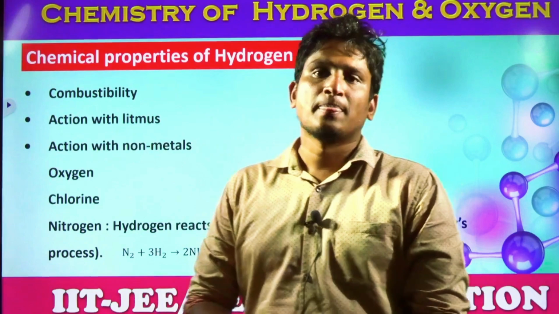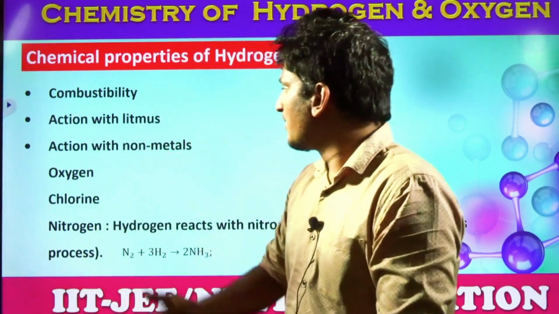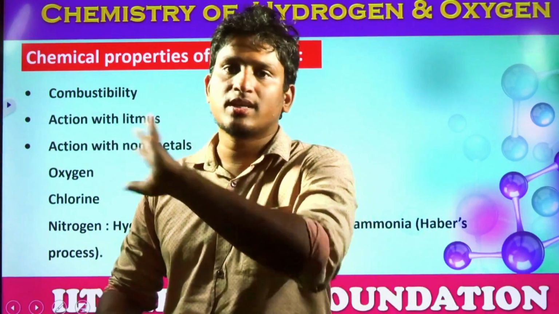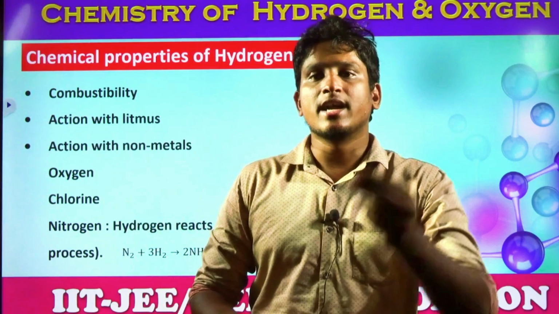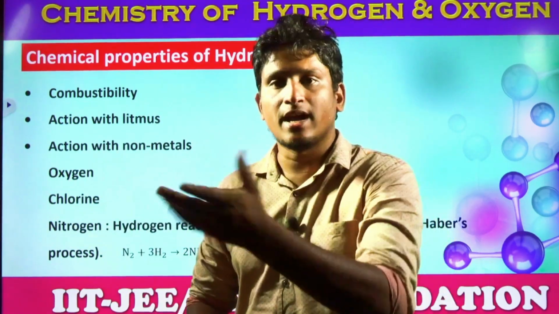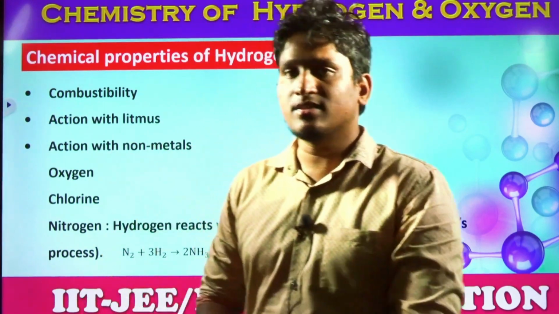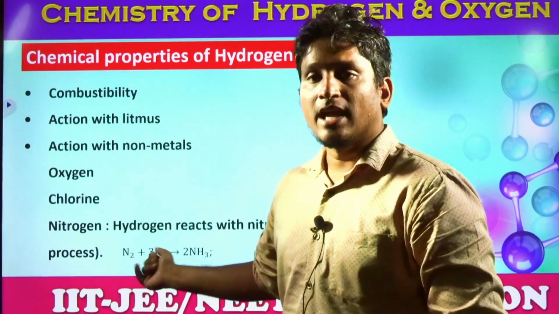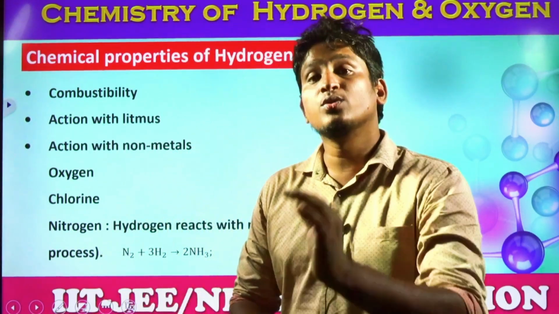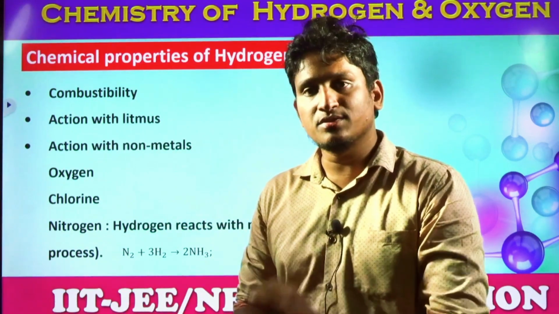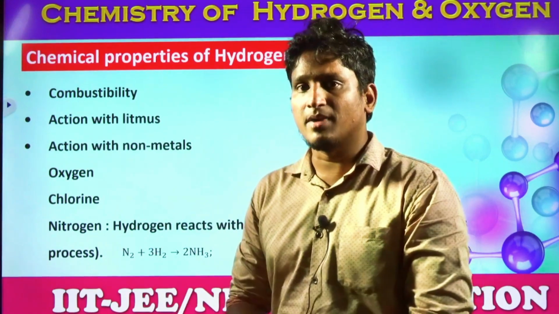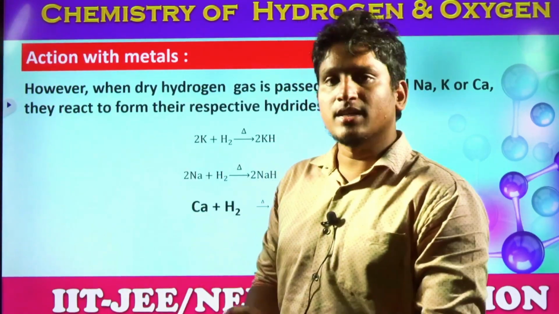Action with litmus: hydrogen is almost neutral to the litmus, students. Action with non-metals like oxygen, chlorine and nitrogen. So hydrogen plus oxygen, what is the formula, what is the product? H2 plus O2 gives rise to H2O. H2 plus Cl2 gives rise to HCl, hydrochloric acid, one of the useful chemicals in many synthesis reactions. And nitrogen gas: N2 plus 3H2 gives rise to 2NH3, ammonia. Where is ammonia used, students? Fertilizer. Ammonia is used as a fertilizer, one of the main commercial compounds in the market.